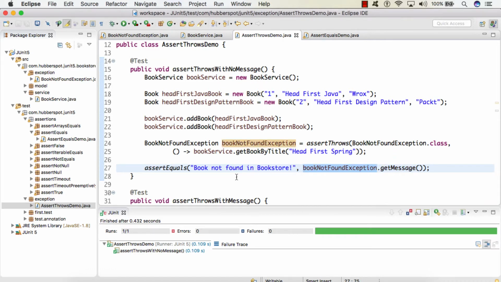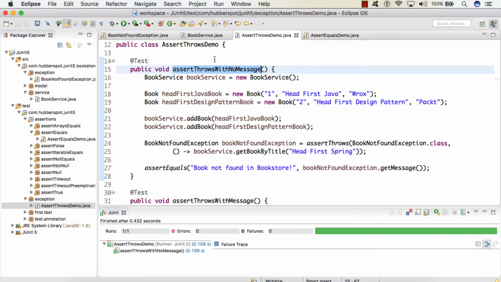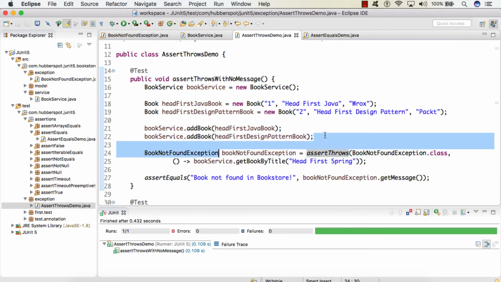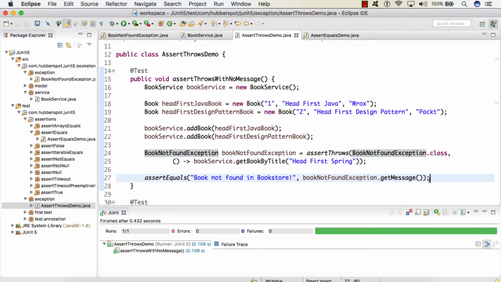So friends, in this lecture we saw the demonstration of the assertThrows method. We also saw the different overloaded versions of it, and we also saw how it supports the inheritance hierarchy. We also saw that it returns the type of exception we provide as a class here, so that we can apply further assertions on the exception thrown.